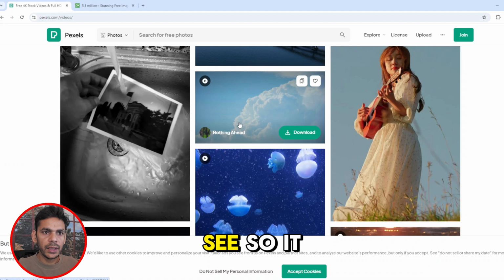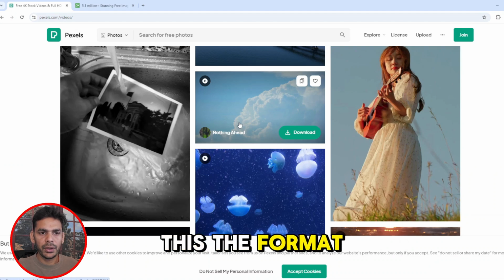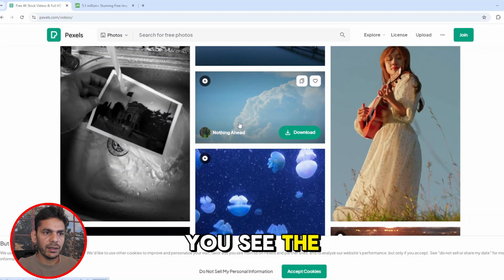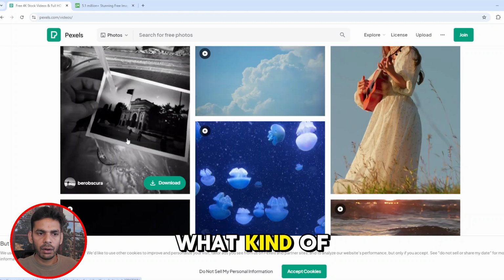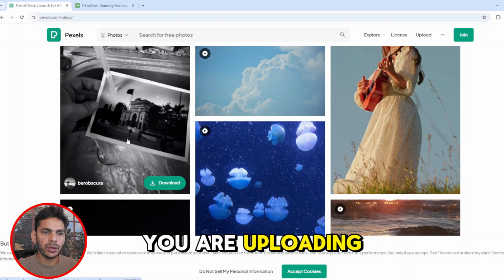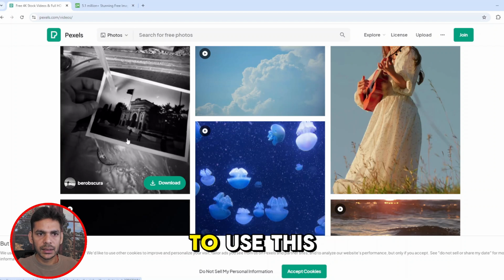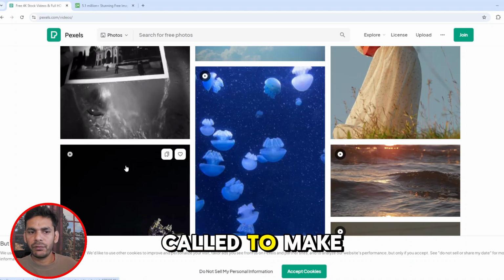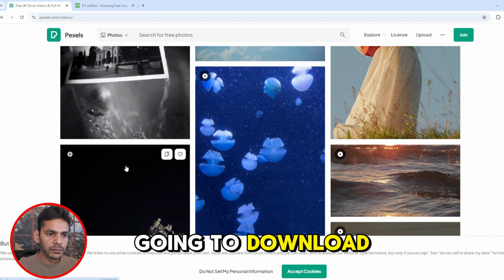So here you see this video is in 16 by 9 aspect ratio, and some you see are vertical, which is 9 by 16 aspect ratio. It depends on what your video aspect ratio is. For example, if you are uploading a YouTube video, you are going to use this 16 by 9 aspect ratio. If you are uploading a YouTube short, reels or TikTok video, you can use this 9 by 16 aspect ratio. So you also have to make sure which video you are going to download.